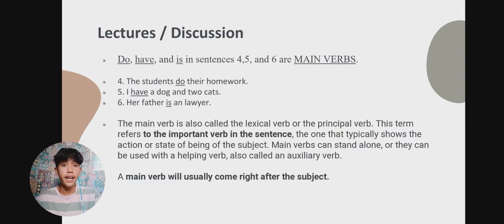Number 5, I have a dog and two cats. The subject is I, and have is the main verb. Same as number 6, her father is a lawyer. The father is the subject, and is is the main verb, because be can be written as is.